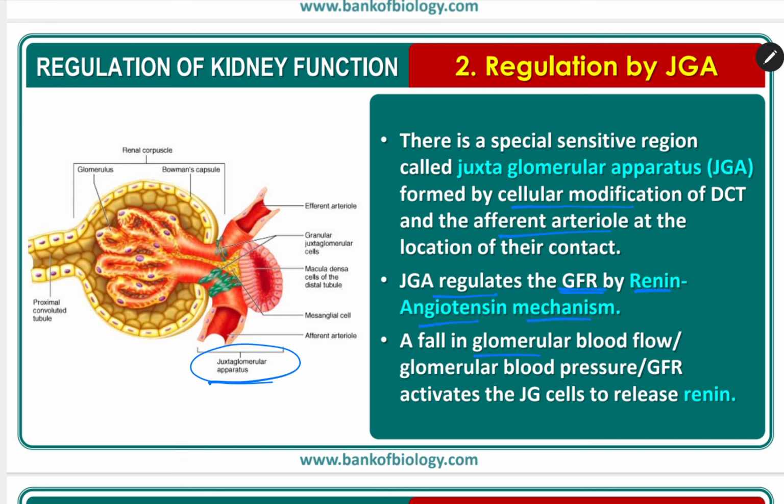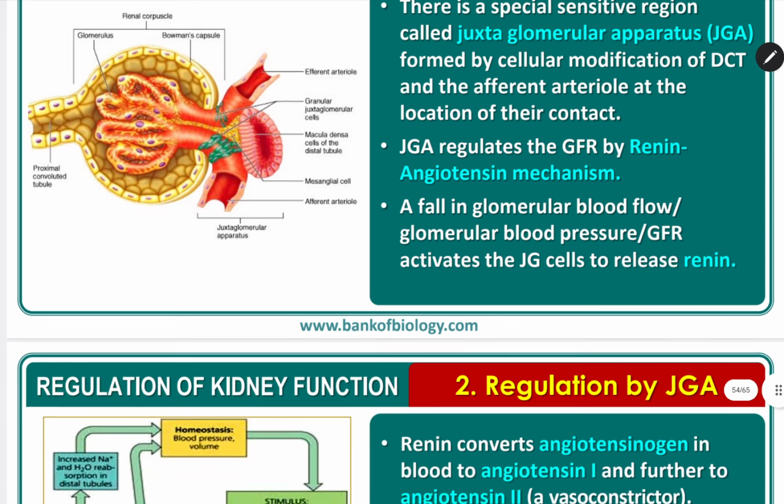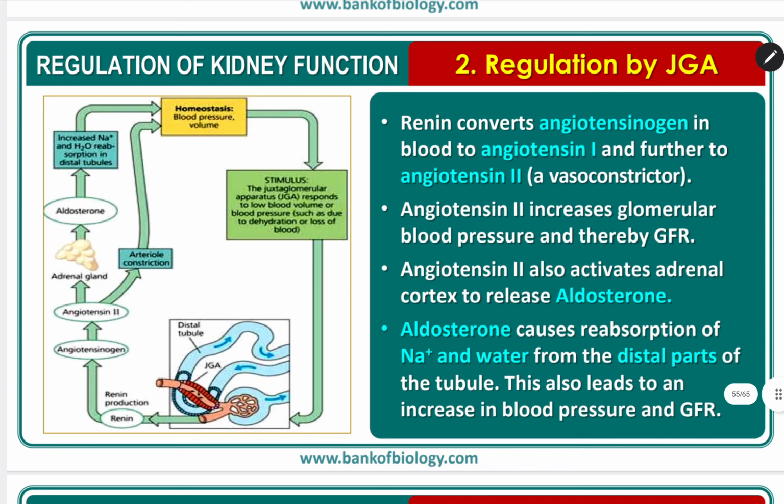A fall in glomerular blood flow or glomerular blood pressure, GFR, activates the JG cells to release renin. Then what occurs? Renin converts angiotensinogen to angiotensin 1 and then angiotensin 2.